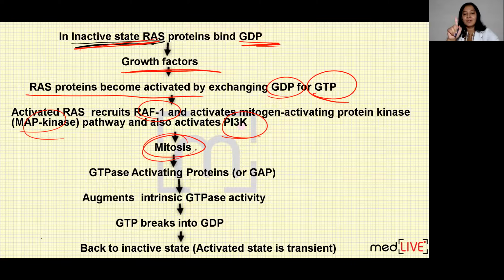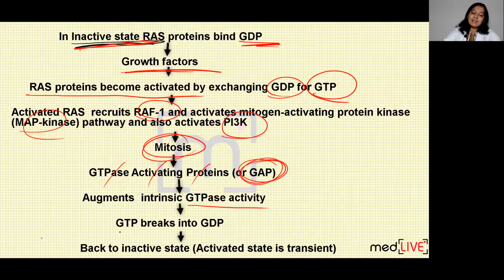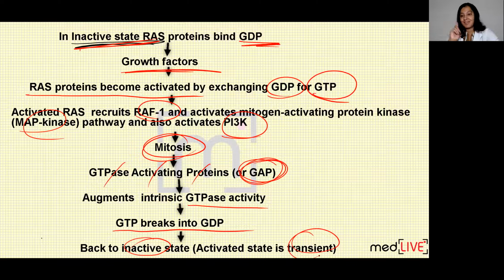But once mitosis occurs, in the cytoplasm a protein known as GAP, GTPase activating protein, gets stimulated. It will cause stimulation of GTPase enzyme. GTPase enzyme will break GTP into GDP and RAS will come again in the inactive state. That is, activated RAS was transient, not permanent.